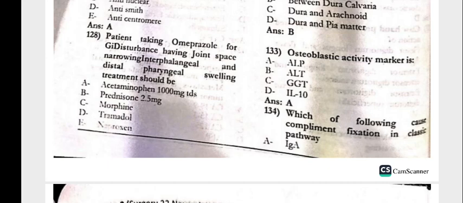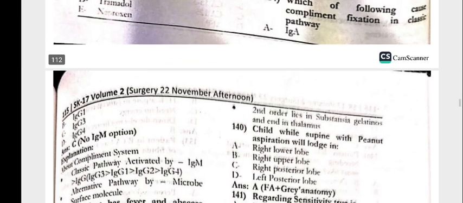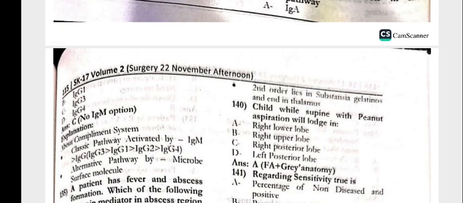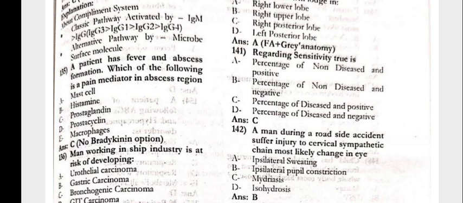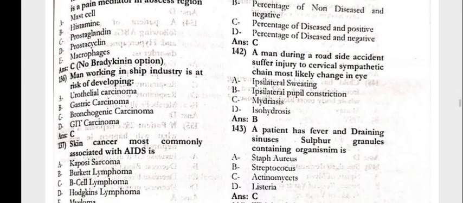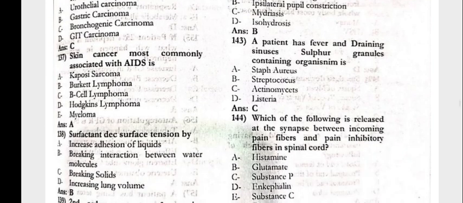Osteoblastic activity marker is the ALP. Which of the following cause the complement fixation in the classical pathway, that is IgG3. Next, 135, the patient has the fever and the abscess formation. Which of the following is the pain mediated in the abscess region? That is the prostaglandin. Man working in the ship industry is at the risk of developing the bronchogenic carcinoma. Skin cancer most commonly associated with the AIDS is the Kaposi sarcoma.